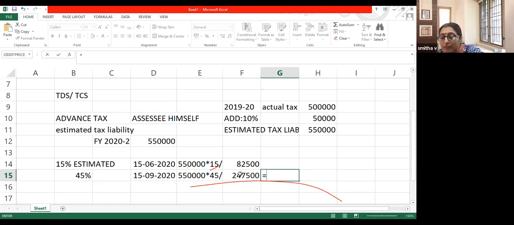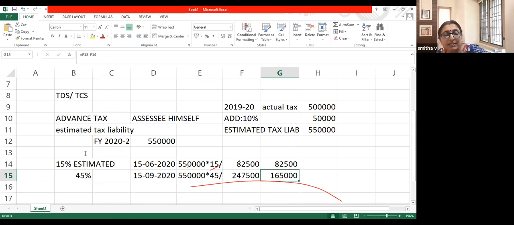So by 15th September, I should have paid a total of 2 lakh 47,500. Since I have already paid 82,500 in the first installment, now I need to pay only 1 lakh 65,000.